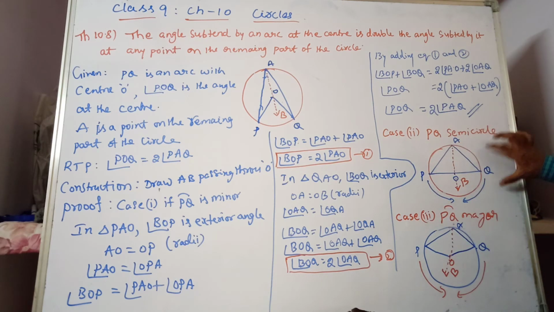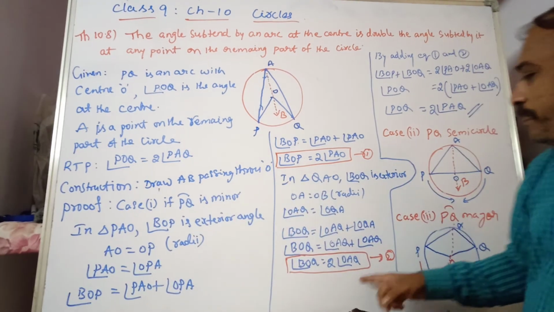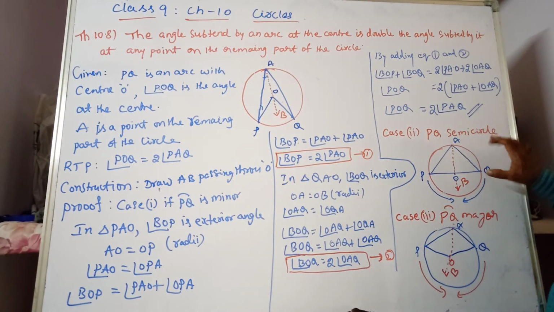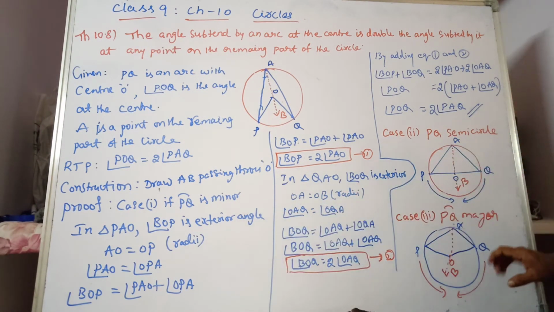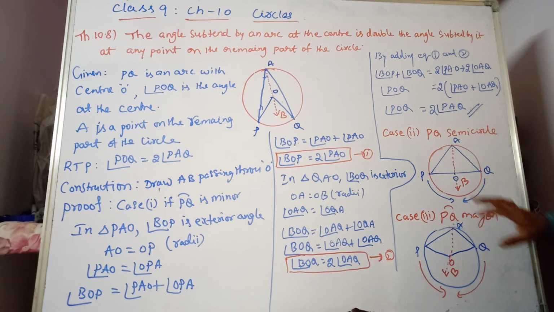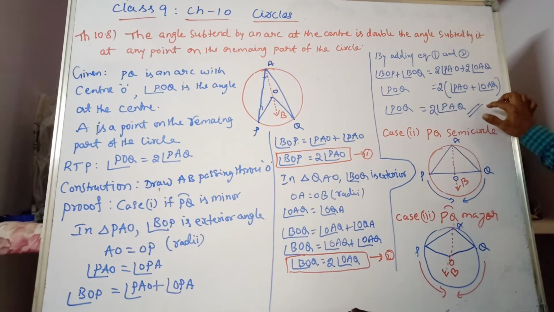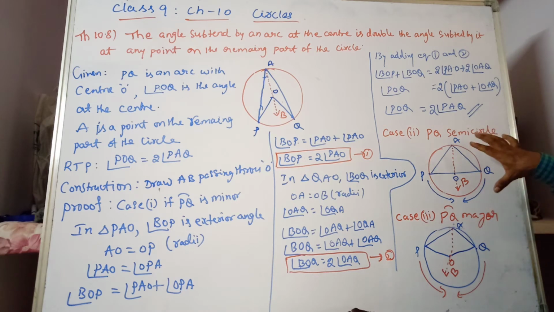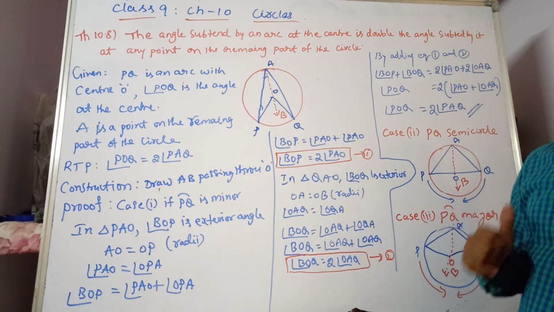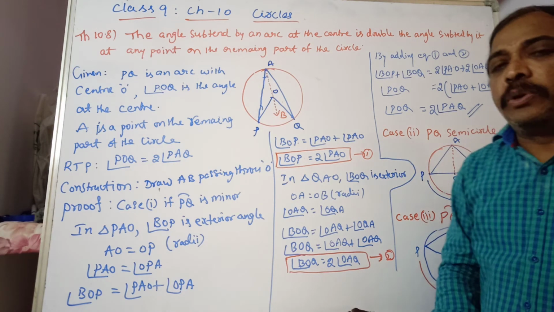Case 2 diagram and proof are similar. Case 3, the diagram is this, and the proof is again the same. So totally 3 cases we are proving. Hence it is proved.